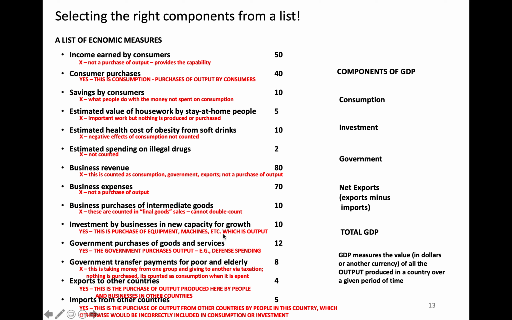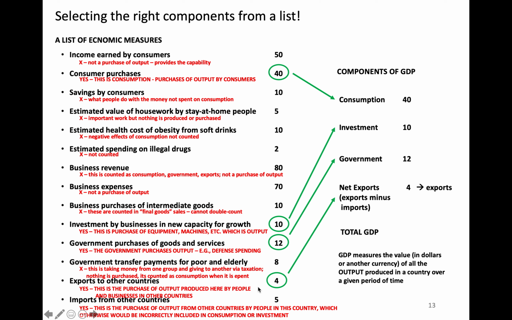So now let's just walk through this list and say, yes, well, consumption of 40, yes, that's part of GDP. Investment by businesses of 10, that's part of GDP. Government purchases of goods and services, 12, that's part of GDP. Exports count, that's 4. And we have to subtract imports. So in this case, this country has a trade deficit of -1 because we subtract imports from exports. And then we add that up and we get 61. So it's 40 plus 10 is 50 plus 12 is 62 minus 1 is 61.